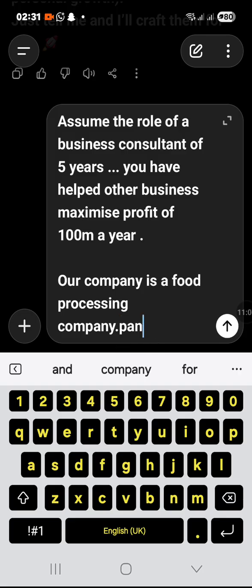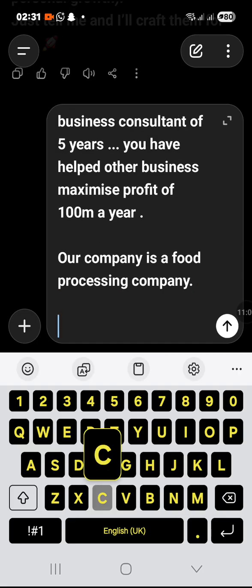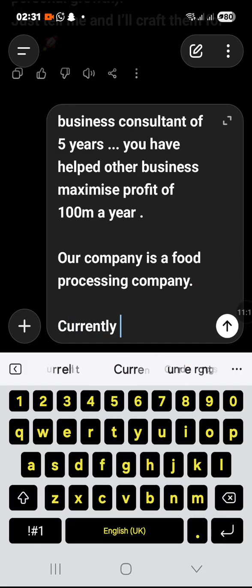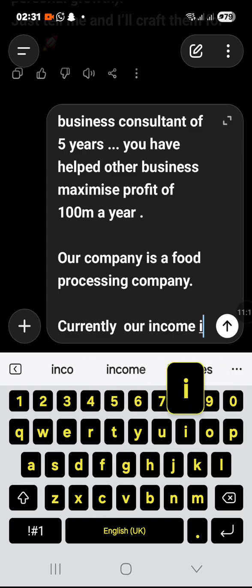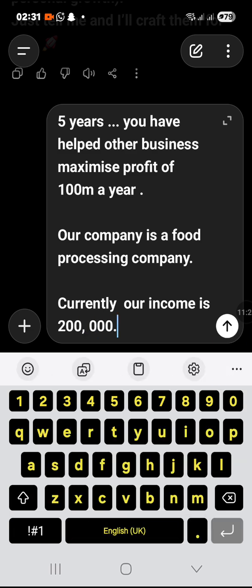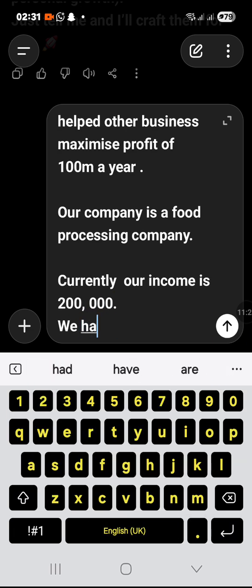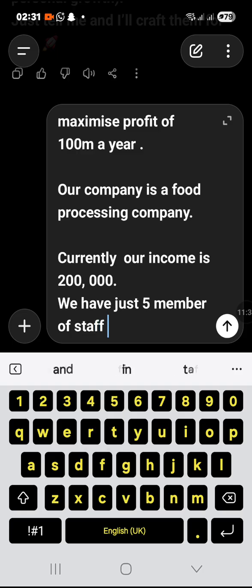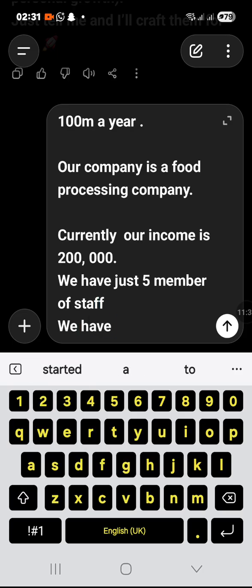So you let it know what you are making currently. Currently, our income is, for example, 200,000 naira per month, right? We have just 5 members of staff. For example, this context can be as much as 7 pages. 5 members of staff. We have 2 machines.